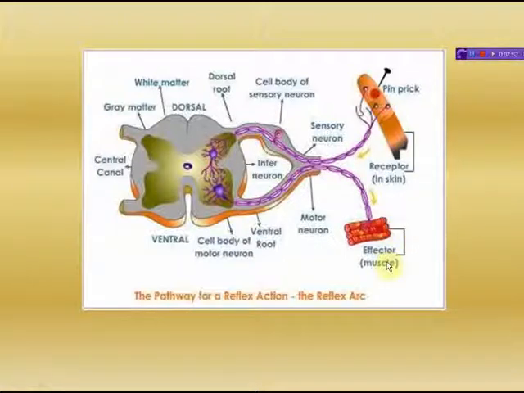And this is the effector muscle. What are effector muscles? Effector muscles are muscles which, on being activated by a motor impulse, produce work or substance to suitably deal with the stimulus. So this is a diagrammatic representation of reflex action through the reflex arc, and this is the pathway of reflex action, and we are calling it the reflex arc.